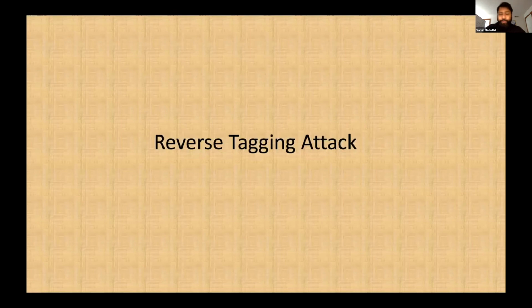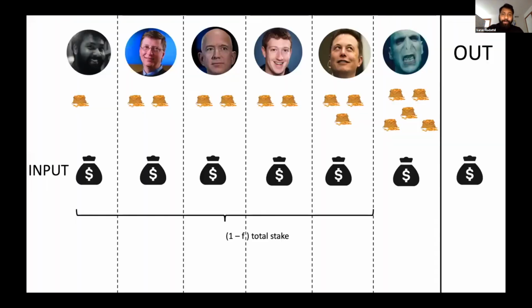Now I'm going to describe a more extreme version of this same attack, where the idea is the same, but the adversary is going to try to estimate the stake of a particular party. Let's go over this attack. As I said earlier, the honest parties together make up 1 minus f fraction of the total stake, and the adversary is going to play with f fraction. When everybody has the same input, the output is going to be the same black transaction.